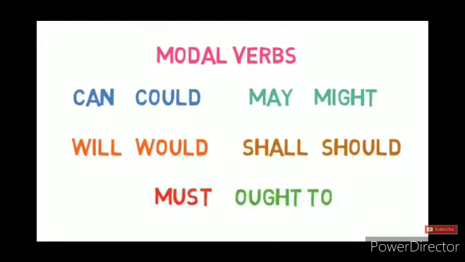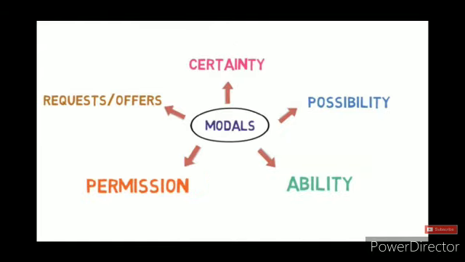Now let's see the modal verbs. Can, could, may, might, will, would, shall, should, must, ought to. Do remember these words. Let's now understand what these modal verbs do. They express meanings such as, first is certainty, possibility, ability, permission, request or offers. Let's understand each of them with the help of examples.